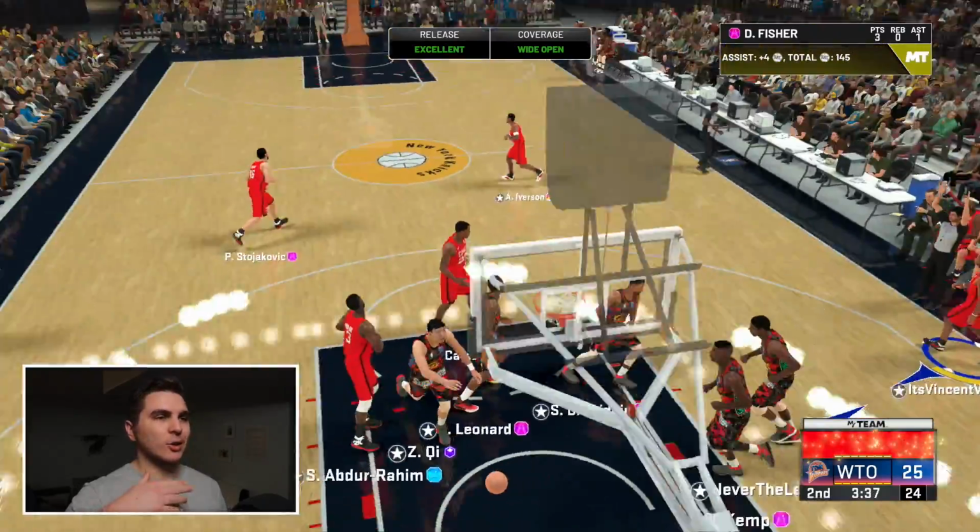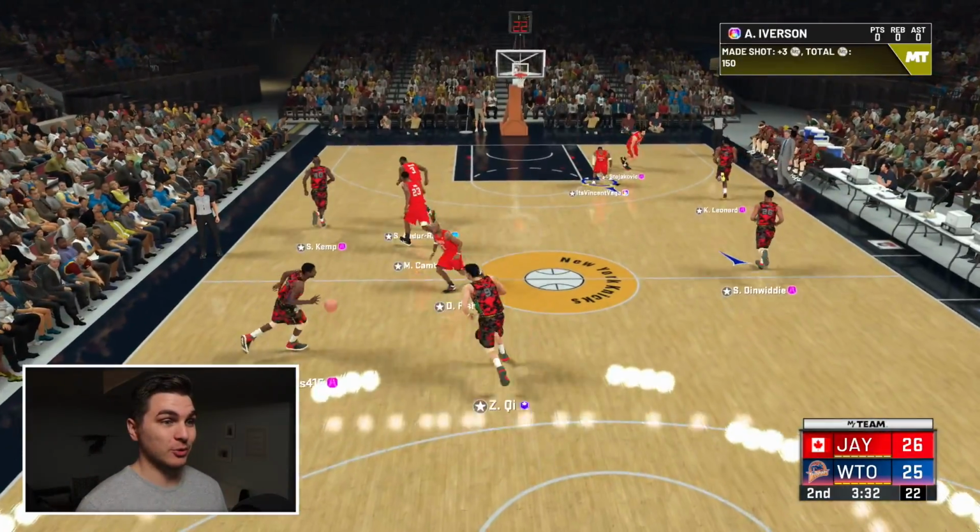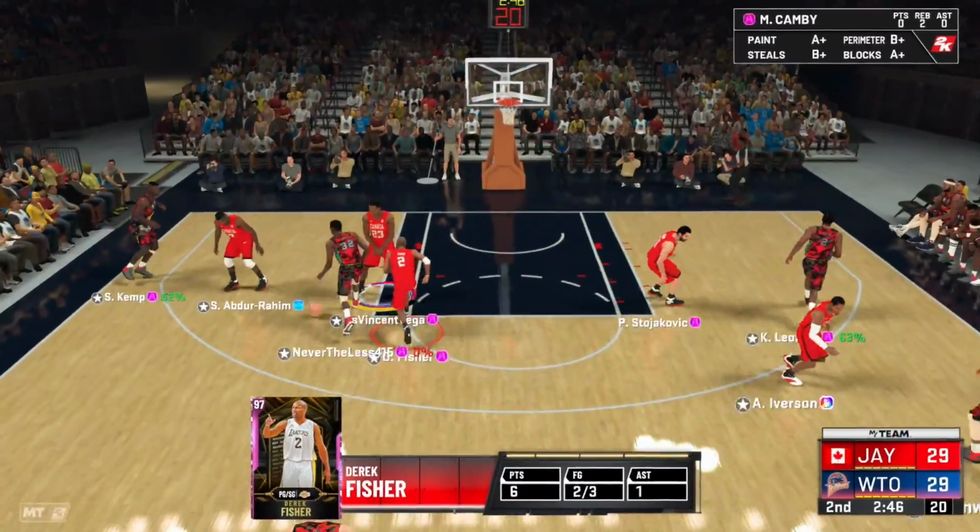Derek Fisher in the corner. I've used this Derek Fisher card a couple times now. He's actually got a really smooth jump shot. I'm not even gonna lie.